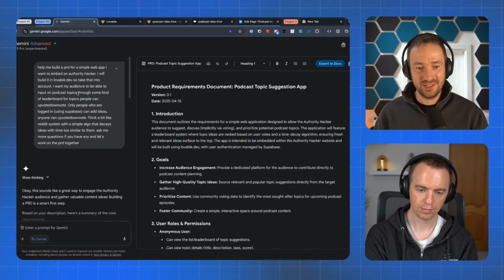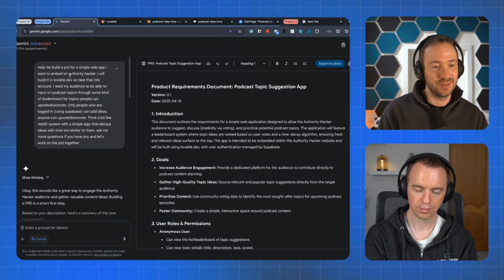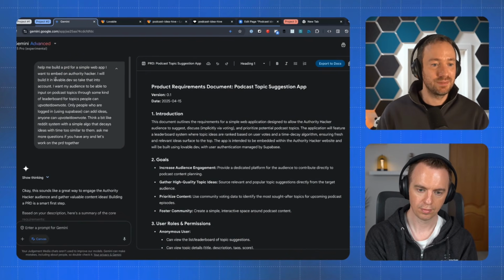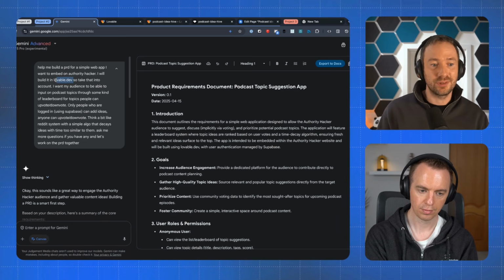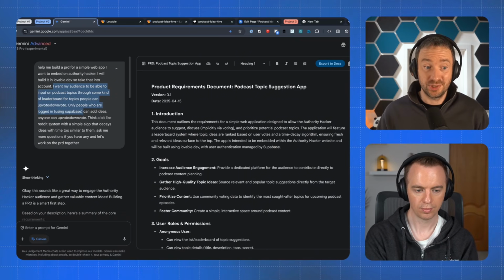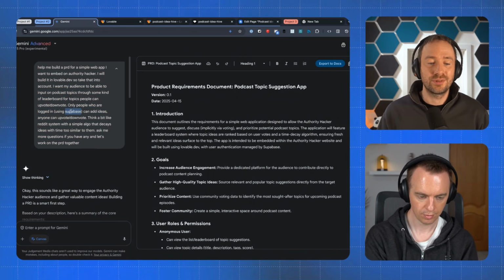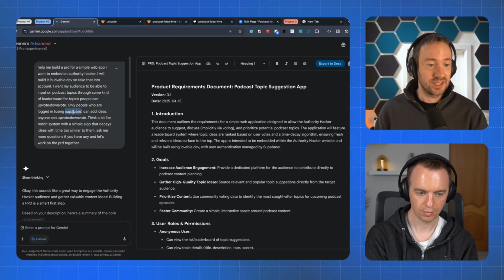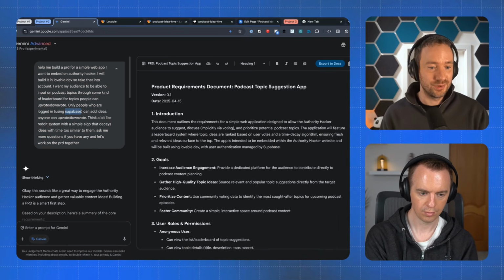I went back to Gemini, which is still very good on Canvas mode. And I was like, help me build a simple web app that I want to embed on Authority Hacker. It will be built on lovable.dev, which is the tool we're going to use for these tasks. I want my audience to be able to input podcast topics through some kind of leaderboard for topics people can vote, downvote. Only people who are logged in using Supabase, which is the database integration with Lovable, which is free, can add ideas. Anyone can upvote, downvote.